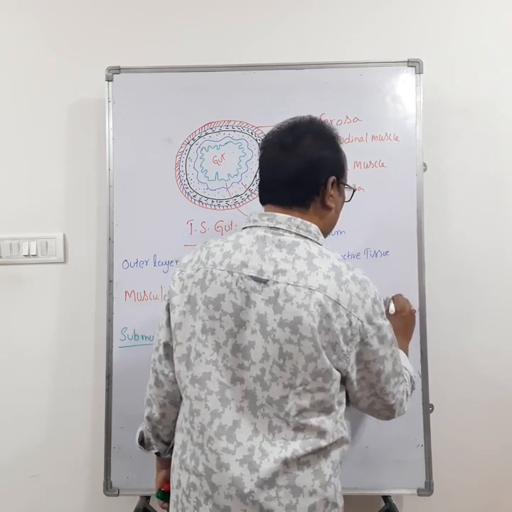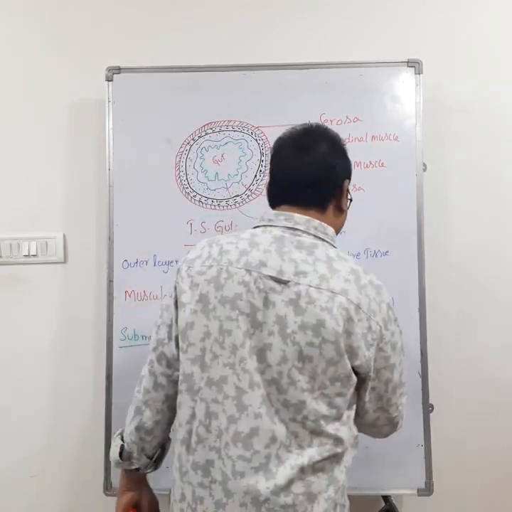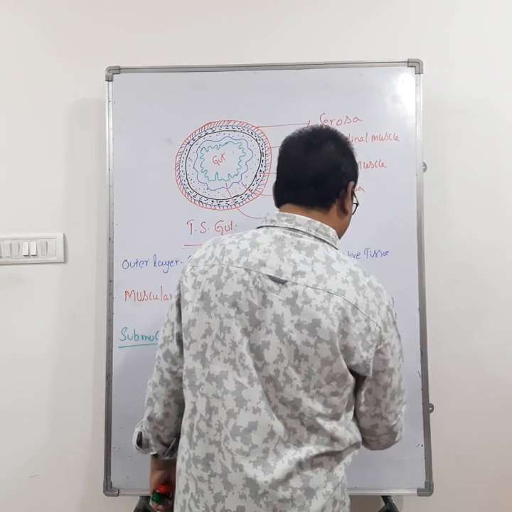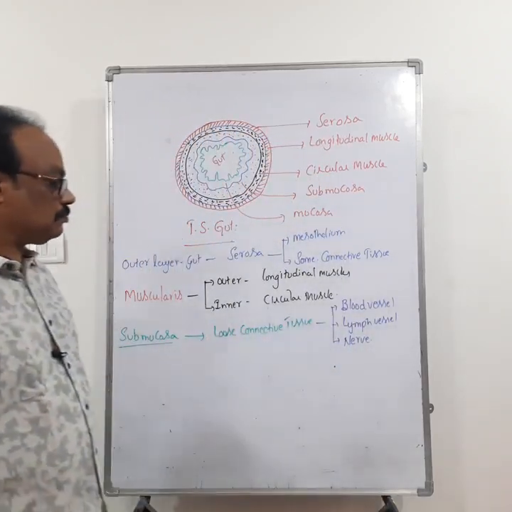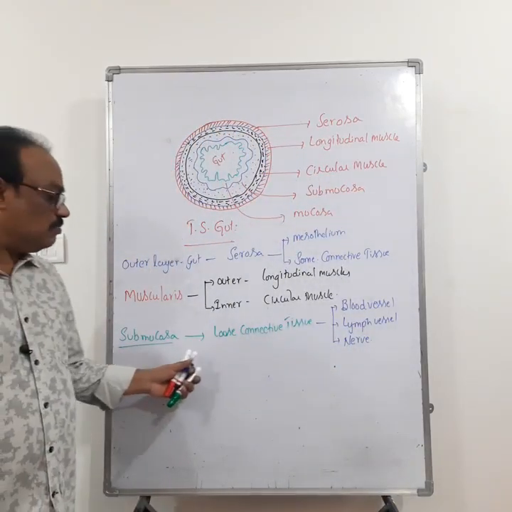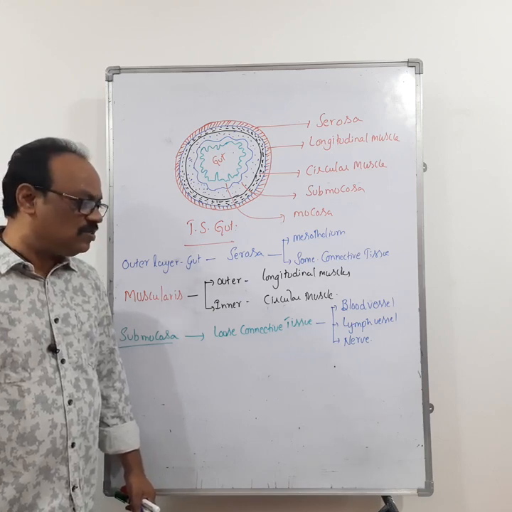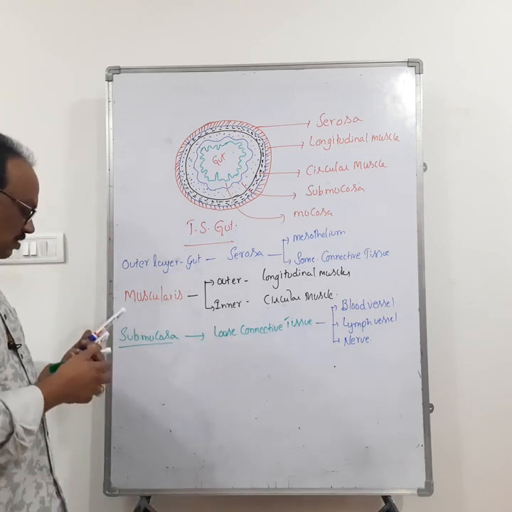That means you can see an artery and a vein. They may ask like that also. Lymph vessels and nerves. The submucosa is made up of loose connective tissue which contains blood vessels, lymph vessels and nerves. Right. And the last one is mucosa.